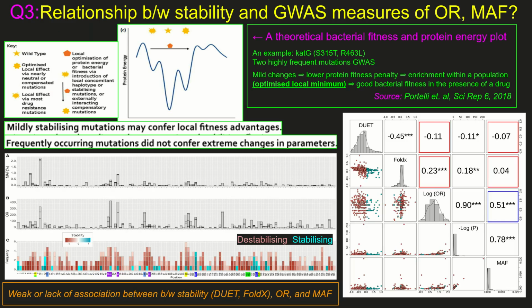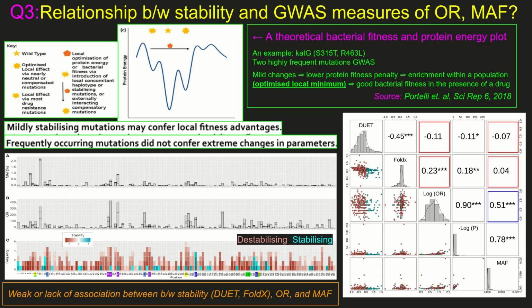Moving on, in a related study by Portelli et al. 2018, looking at the impact of point mutations on other TB targets, proposed a theoretical bacterial fitness and protein energy plot based on observations that mildly stabilizing mutations confer local fitness advantages and that frequently occurring mutations didn't result in extreme impacts. We therefore wanted to investigate this using our dataset.